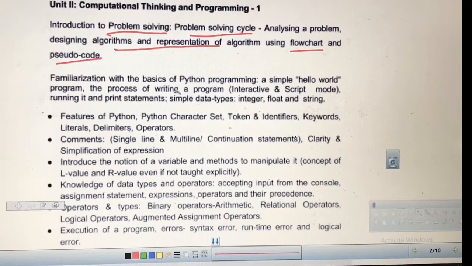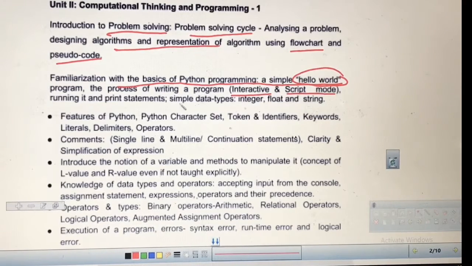After that the basics of Python start, and this is the most important thing. The student always tries to write the simple hello world program, how we use the print function. In many programming languages we start with this. This is the traditional notion. After that, writing a program, there are two modes: interactive mode as well as script mode. In interactive mode you write each command and that is interpreted, but in script mode you write the whole script, the whole program, and then you run that.